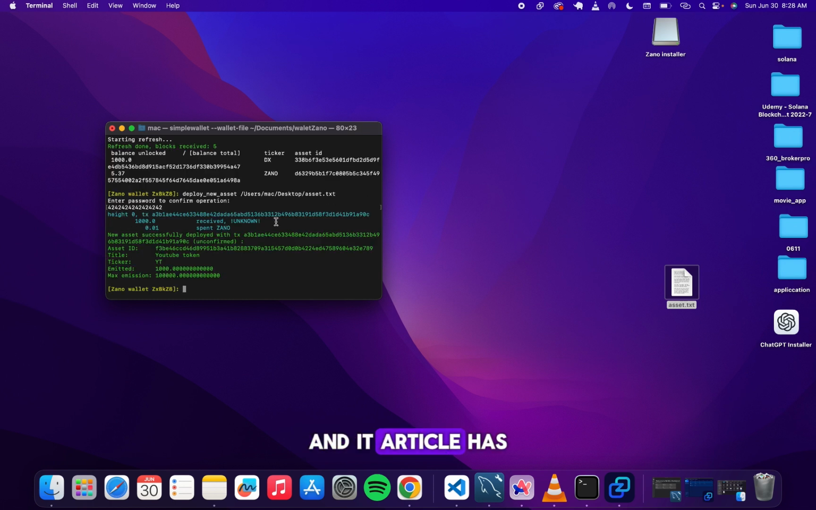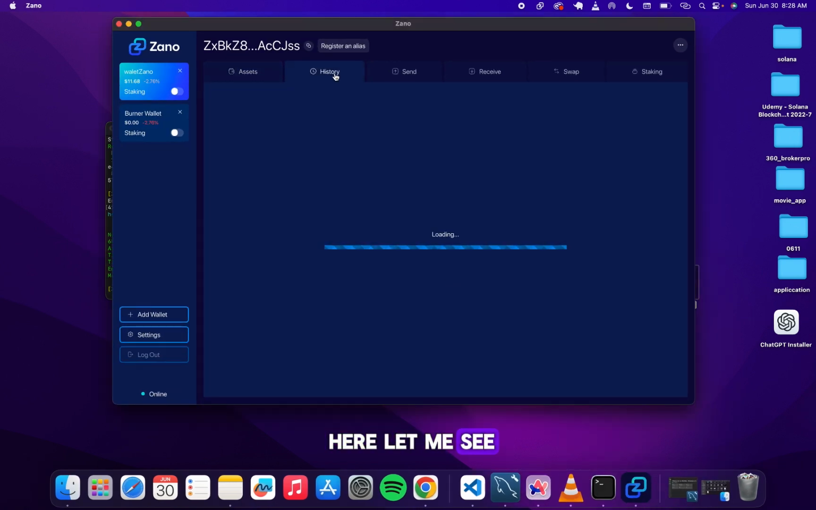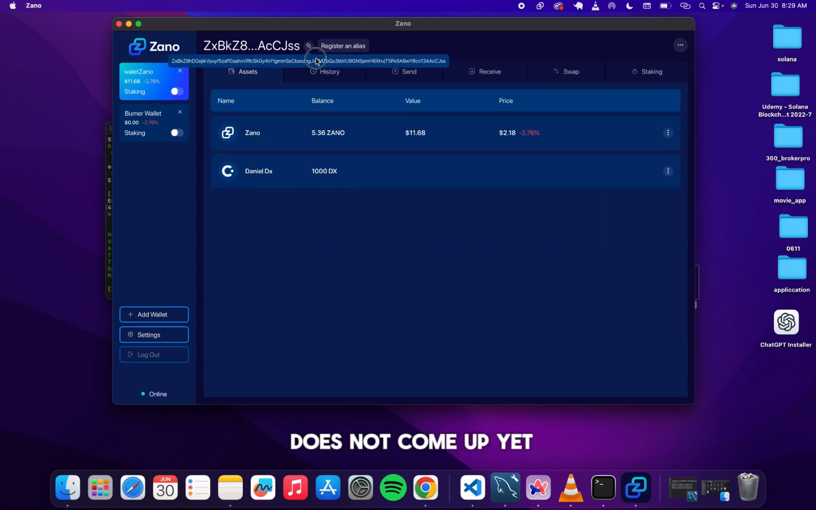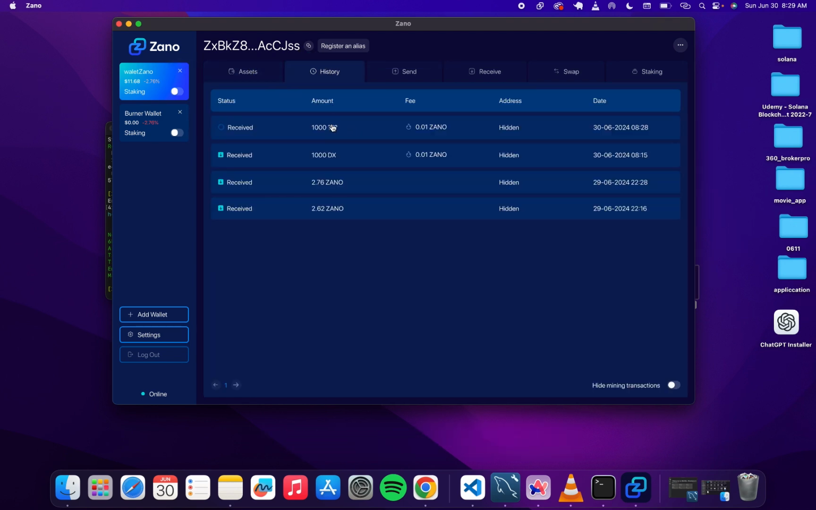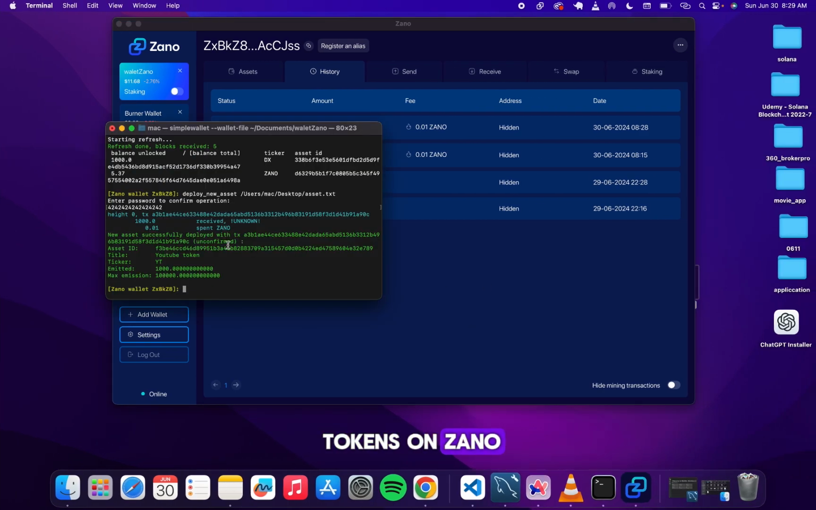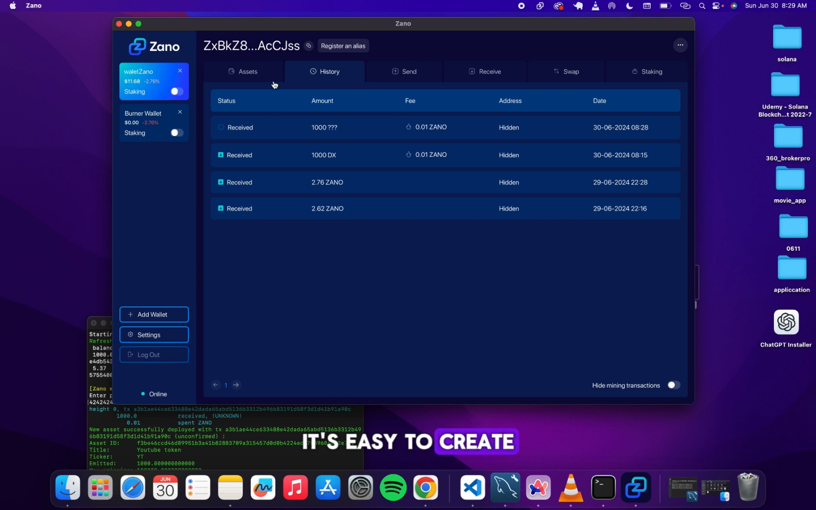and our token has been created. If you check back here, you see that I received 1000 of a particular token. Let's wait for it. It does not come up here yet. So that is how easy it is to create tokens on Zano blockchain. I can say I want to create another token right now, and it's just happening within seconds. With just these few steps, it's easy to create tokens here.